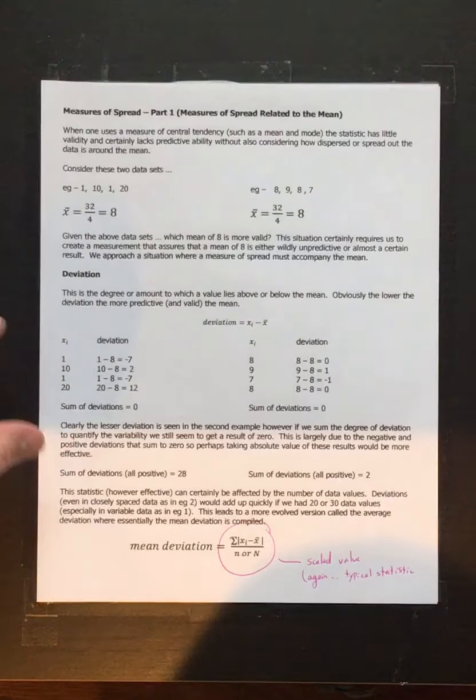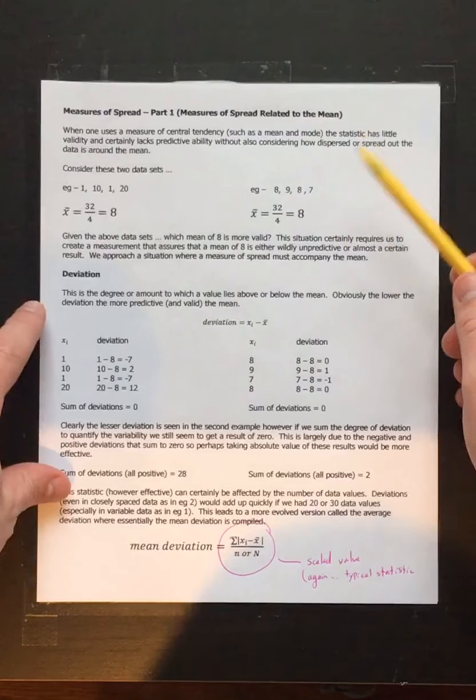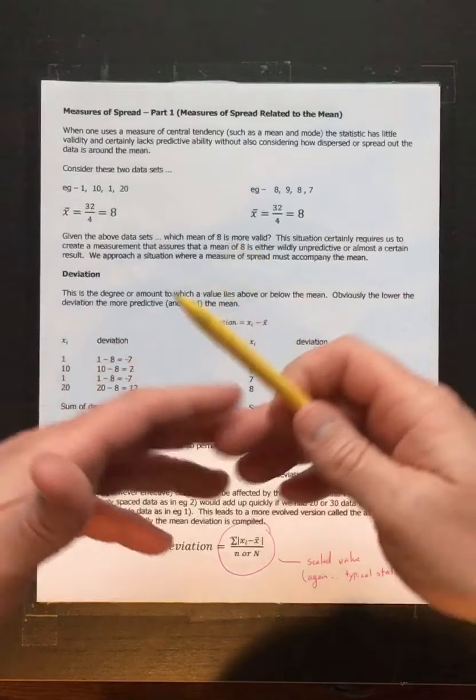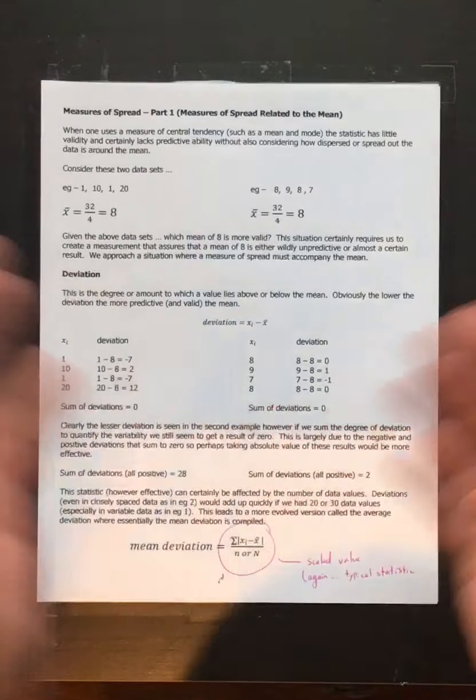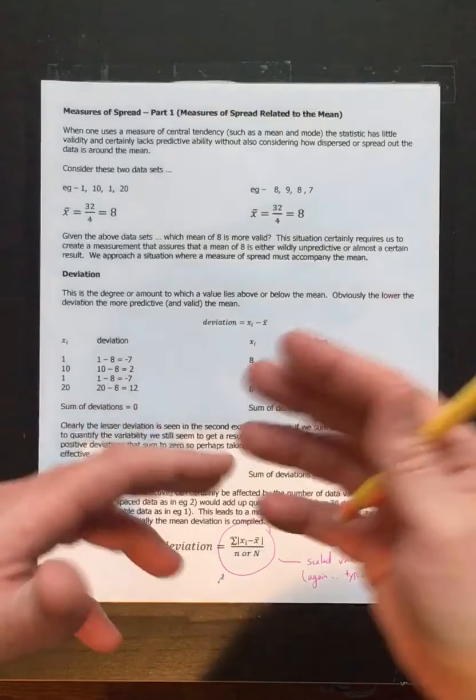So for every measure of central tendency, there is a measure of something called spread. How spread out is the data? My mean is the average, it's the middle value. My median is the middle value. How spread out is the data around it? Is it really spread out, or is it pretty darn close?